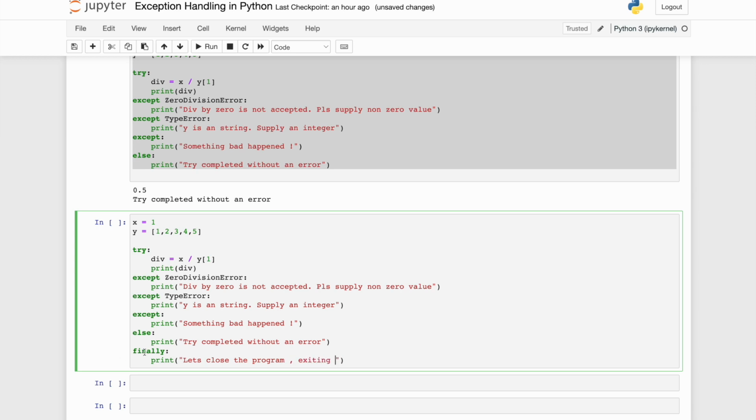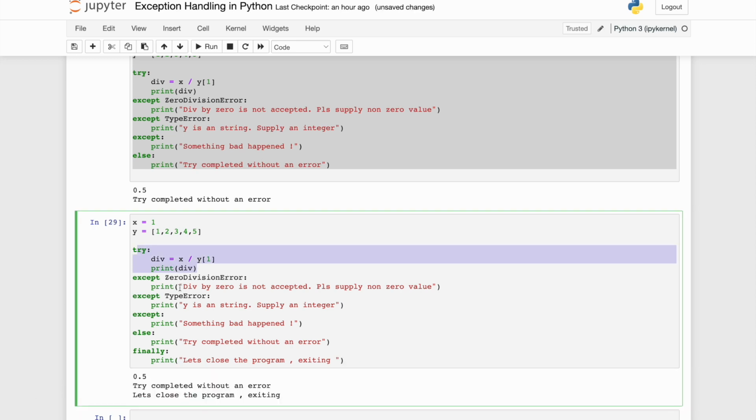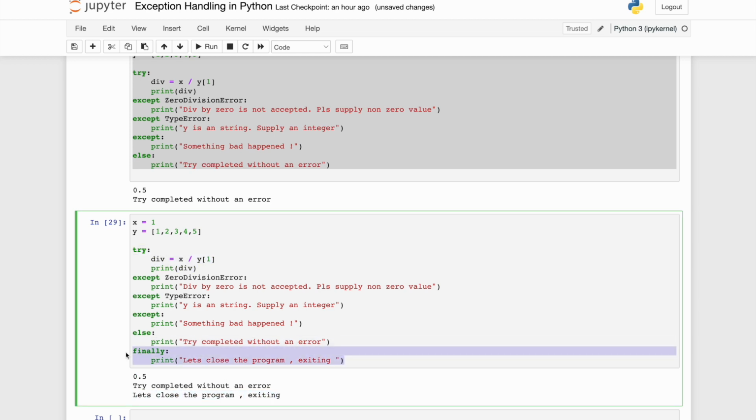Okay, so finally is something that, irrespective of whether there was an error or not, will get executed. Let's see what it will say. It executed the try block. There was no exception. It didn't go into any of the except blocks. It executed the else, and finally anyway has to get executed because this is the end, right? Irrespective of what error or anything happened, finally runs.